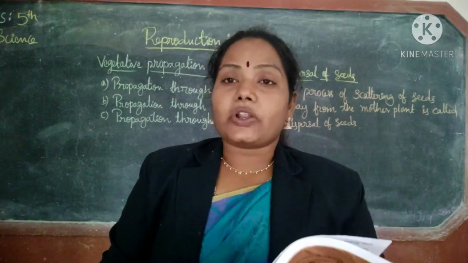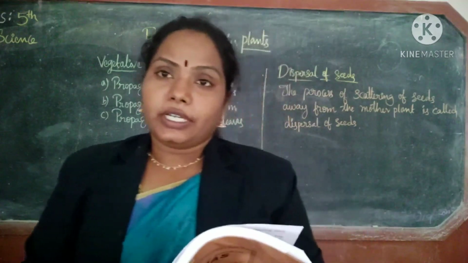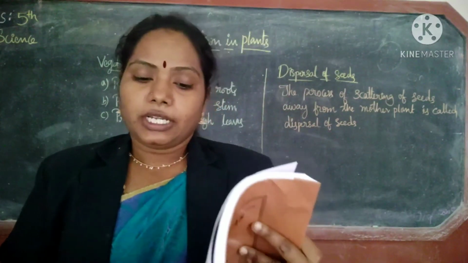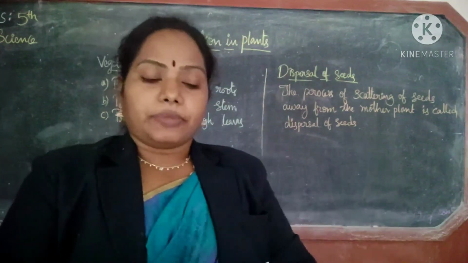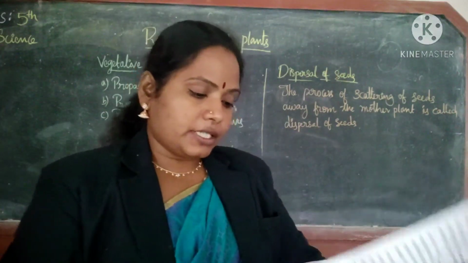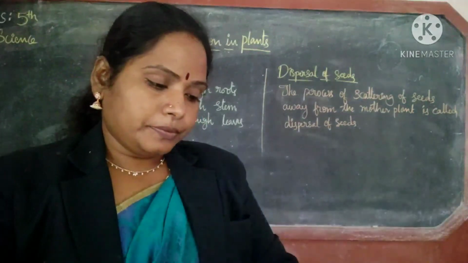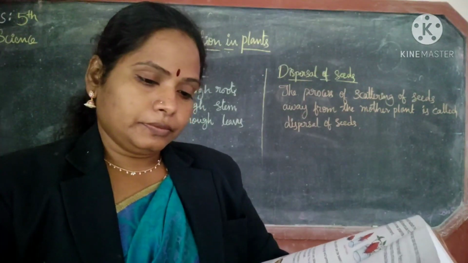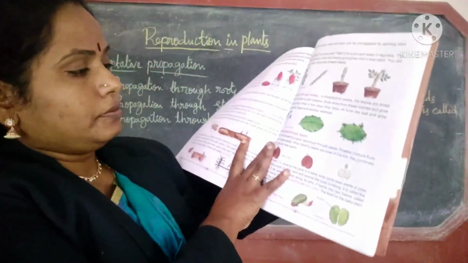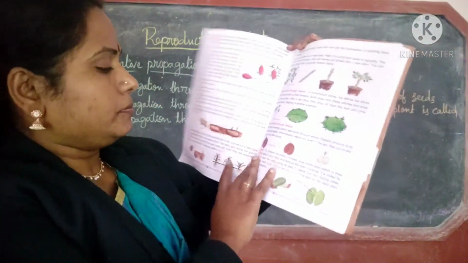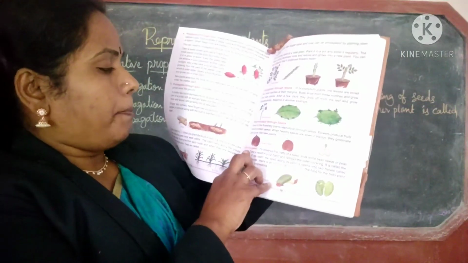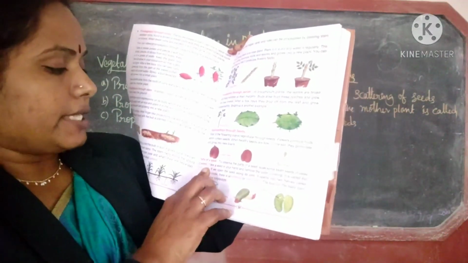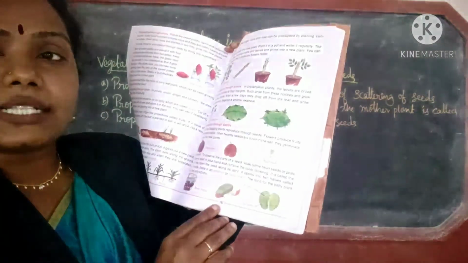Describe the structure of a seed. Fourth question: describe the structure of a seed. Here the topic of the parts of a seed is given. The page number is 197.